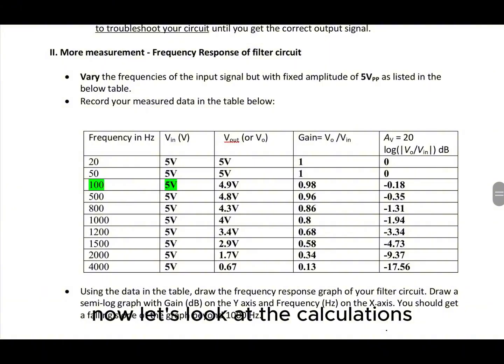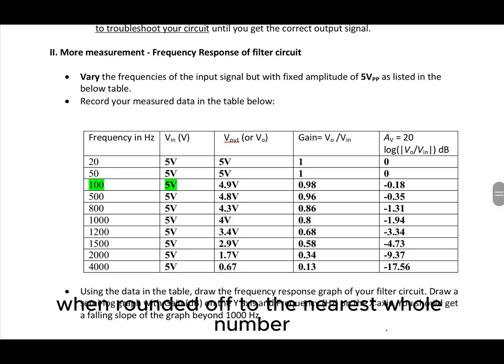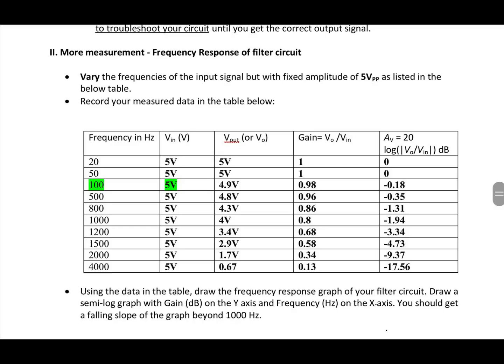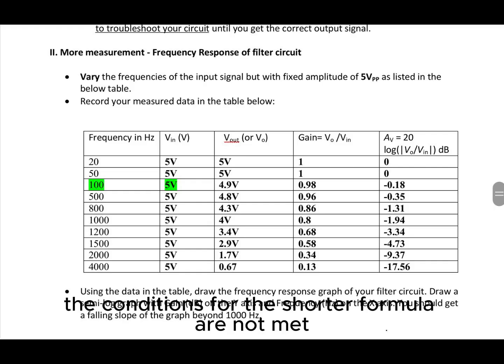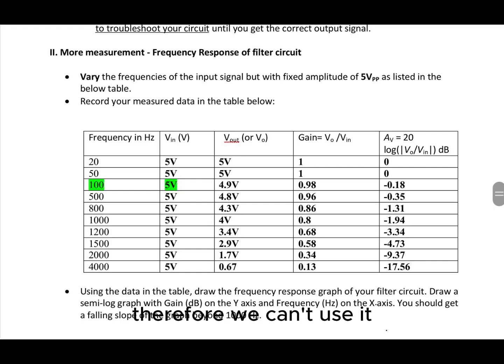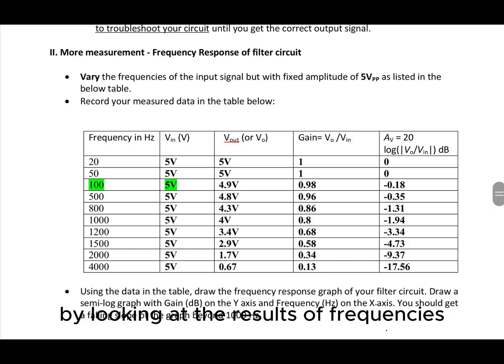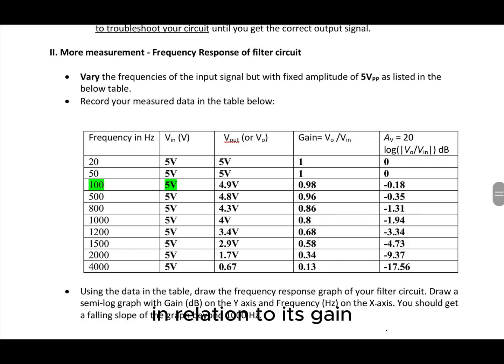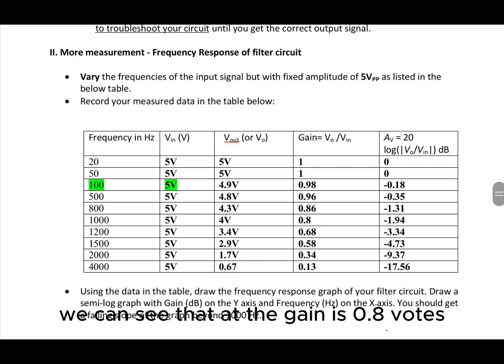Now, let's look at the calculations. To find the cutoff frequency, we use this formula, and we get 996 Hz when rounded off to the nearest whole number. Just to add on, usually we can use the formula 1 divided by 2 pi fc, but in this case, since C7 is not equal to C6, the conditions for the shorter formula are not met, therefore we can't use it. By looking at the results of frequencies in relation to its gain, we can see that